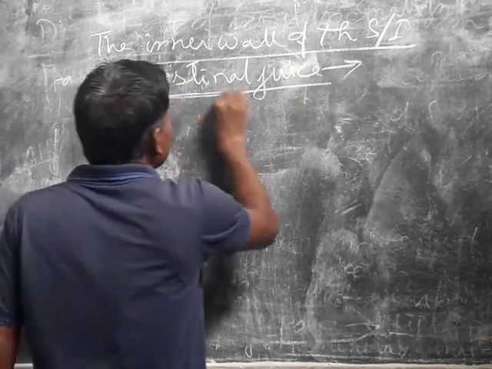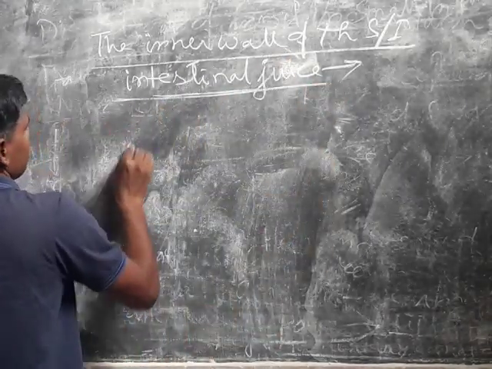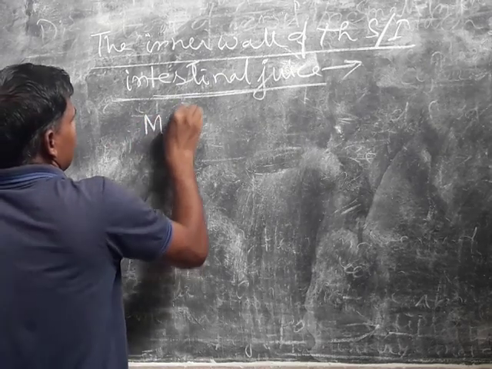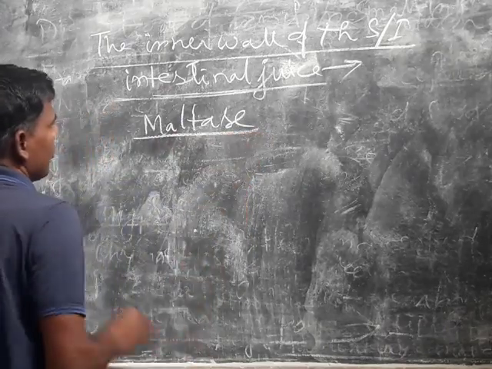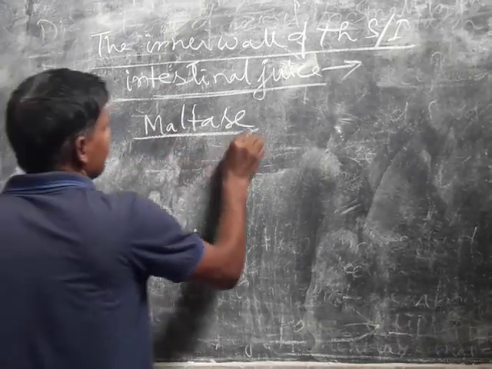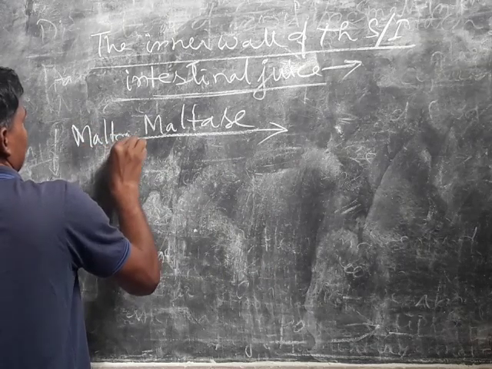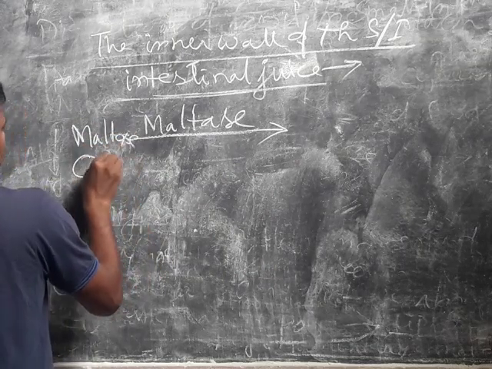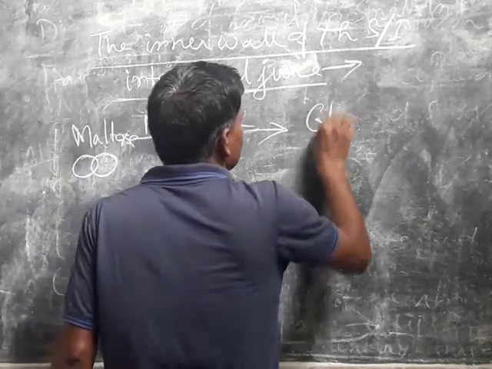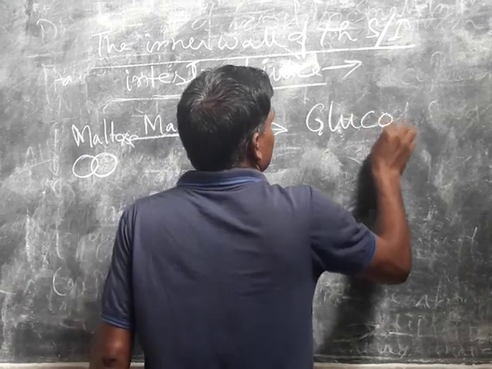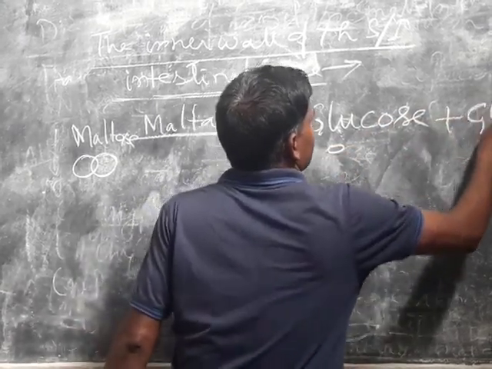That means here digestion completes. Example: maltase. This enzyme maltase converts maltose, means disaccharide, into glucose plus glucose.